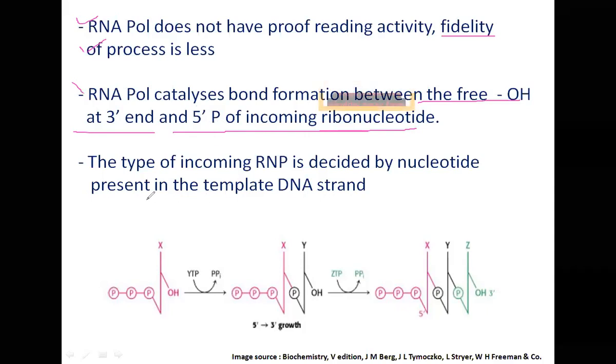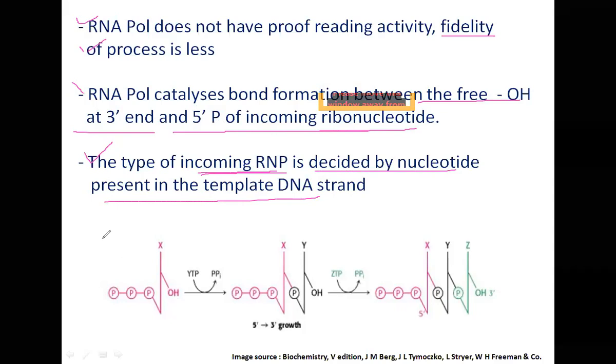The type of incoming ribonucleotide, the ribonucleotide phosphate, is decided by the nucleotide present on the template strand. Which ribonucleotide will come will be decided by what deoxyribonucleotide is present on the template strand.